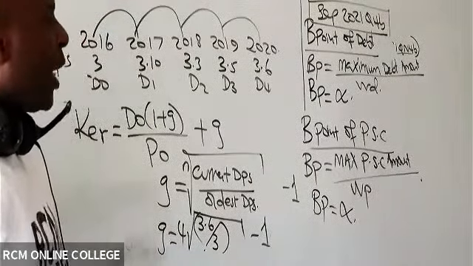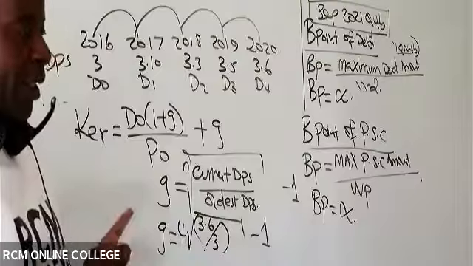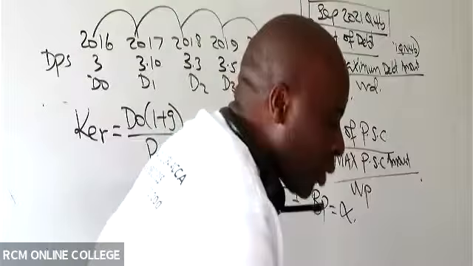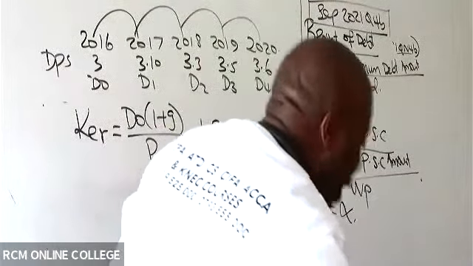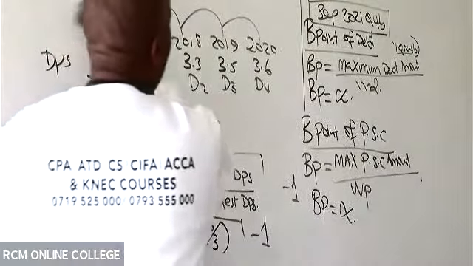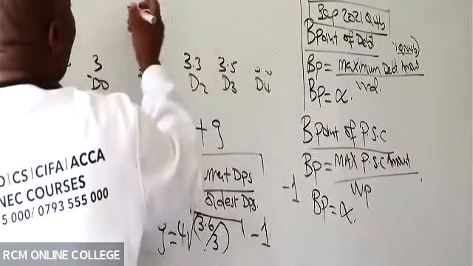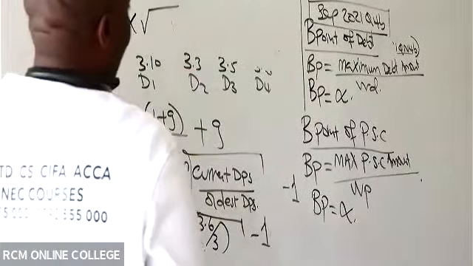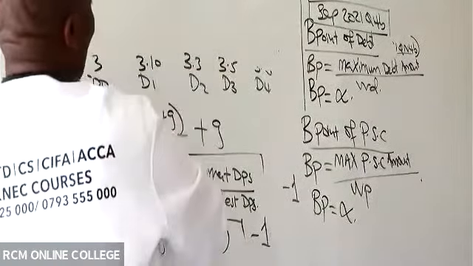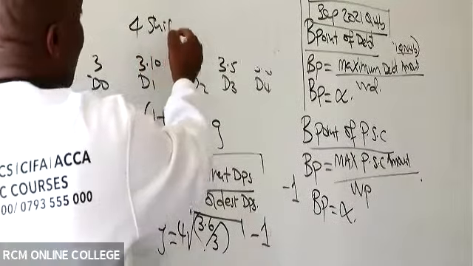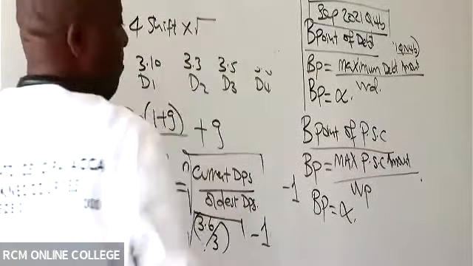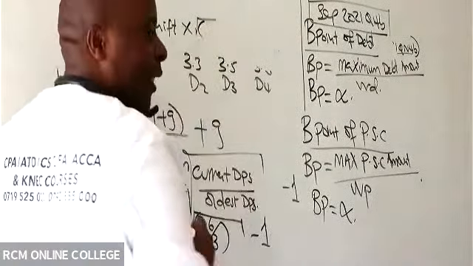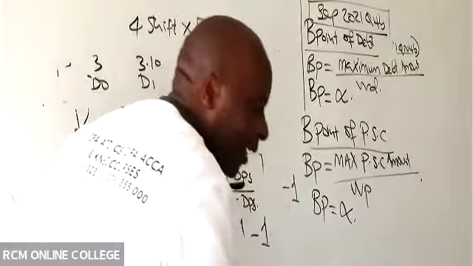In your calculator there, you'll be able to see the x root. Please don't use the square root. Use the x root. X root like this. So you say shift. First of all, you say 4, and then you press shift until you see that x root has come. Once it comes, you put this in brackets always.